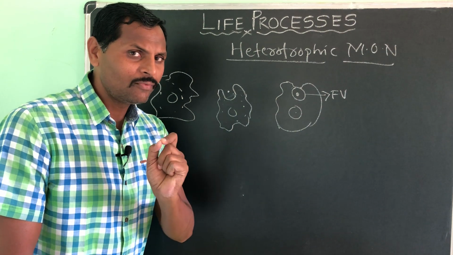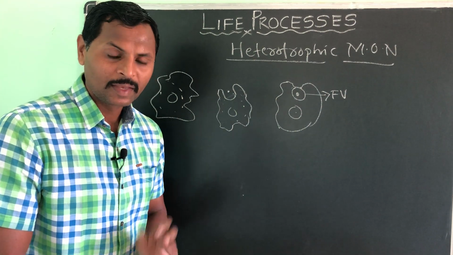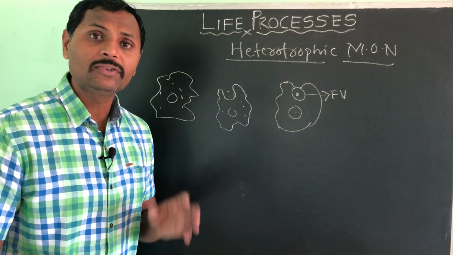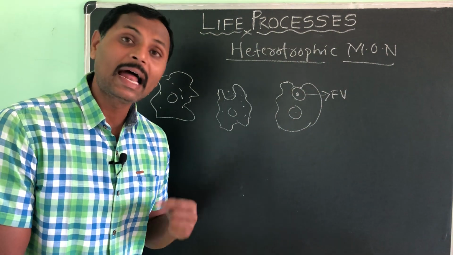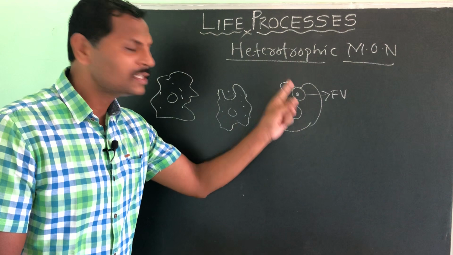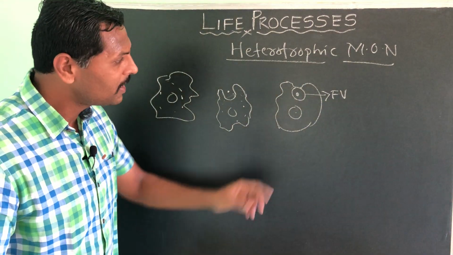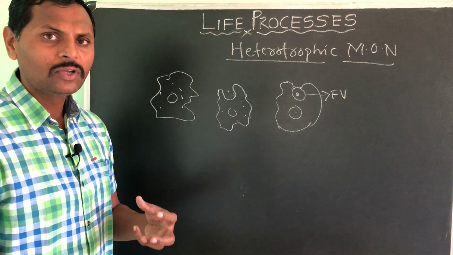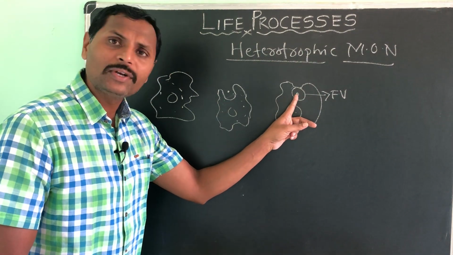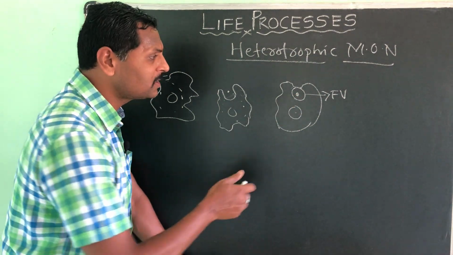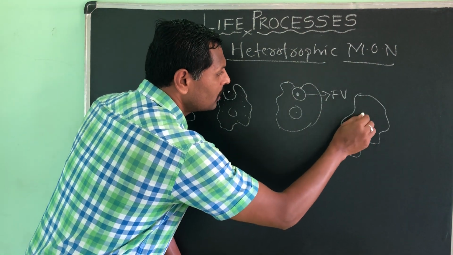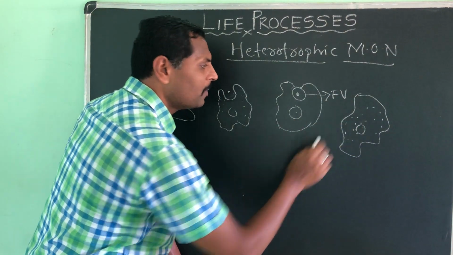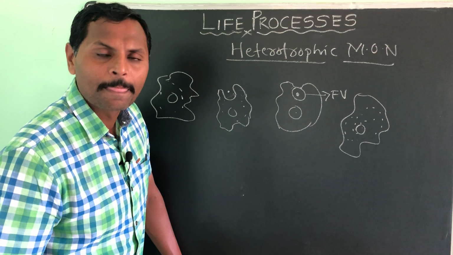So now one word I want to discuss here, what is that? Digestion. Digestion means what? It is the process where a complex food is converted into a simple absorbable form. That process is called digestion. The same procedure is going on in the amoeba. The food vacuole produces digestive enzymes which help in the conversion of complex food into simpler food. And the simplest food, see here, will then be supplied to the cytoplasm of the amoeba, and we call this absorption.